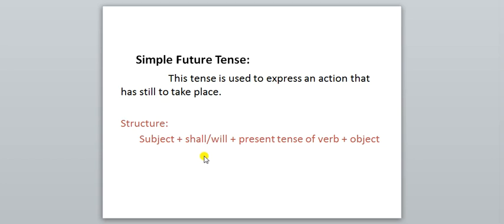See, my dear students, whatever tenses we have completed: present tense and its subtypes, past tense and its subtypes, and now we are learning future tense. But what's important? You have to learn the sentence structure of all the tenses because they are very important.